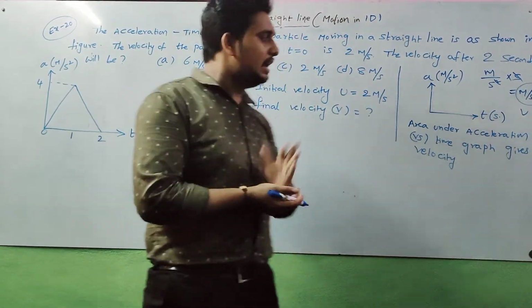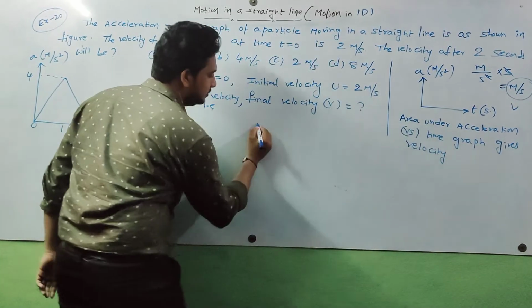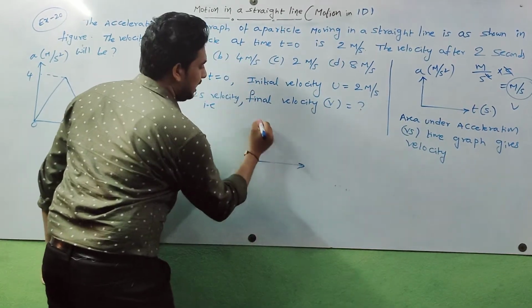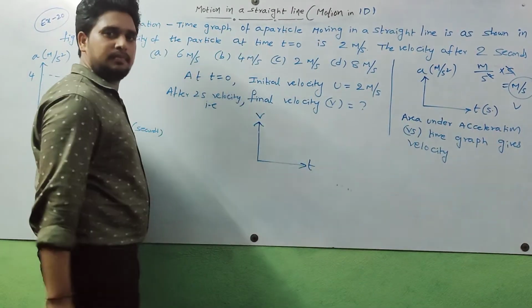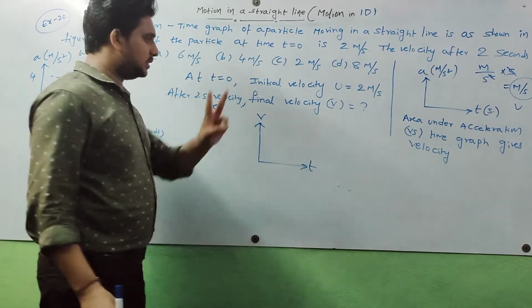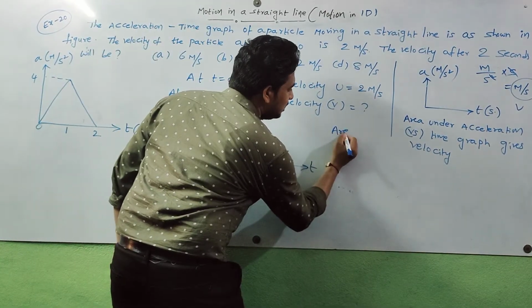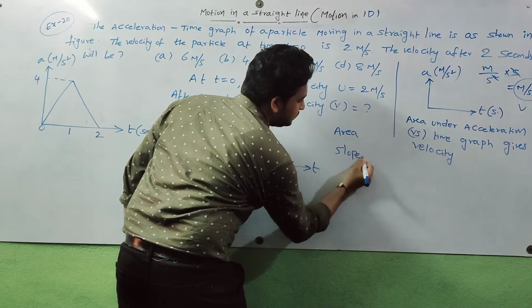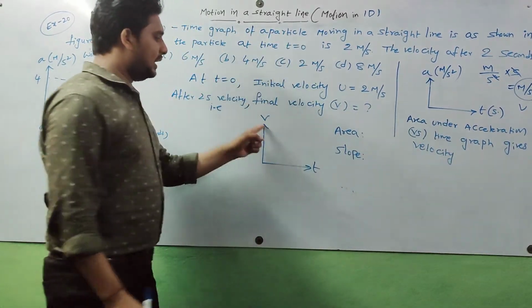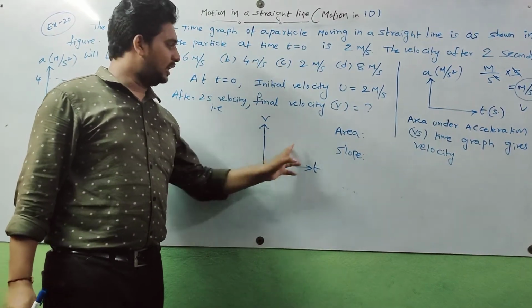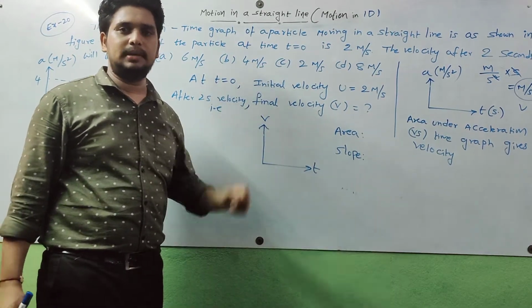This is very important. For example, I take a velocity versus time graph. The main things are area and slope, these two only. What does the area represent in this graph? What does the slope represent in this graph? How to find it?